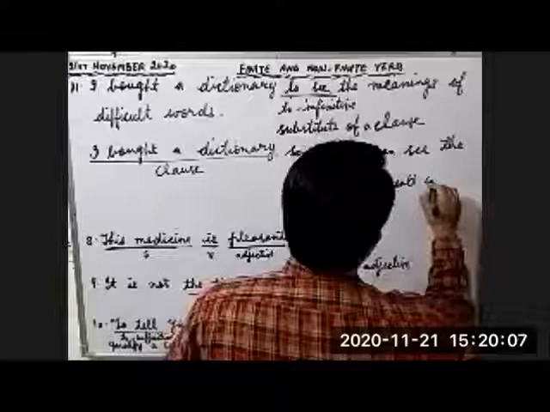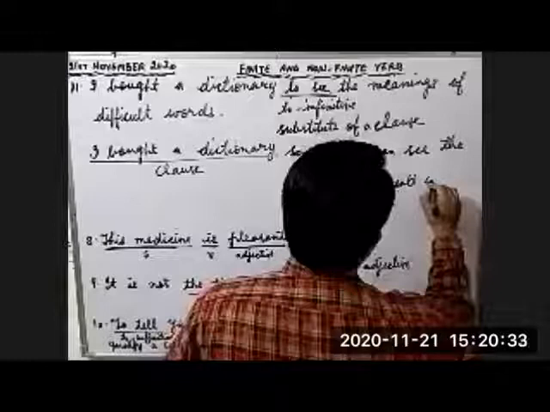There is only one clause. Why one clause? Because there is only one finite verb. I bought a dictionary. Only one finite verb is there, bought. Because time is clear. From this word, to see, time is not clear. So how do we use it as a substitute of a clause? I bought a dictionary so that I can see the meanings of difficult words.